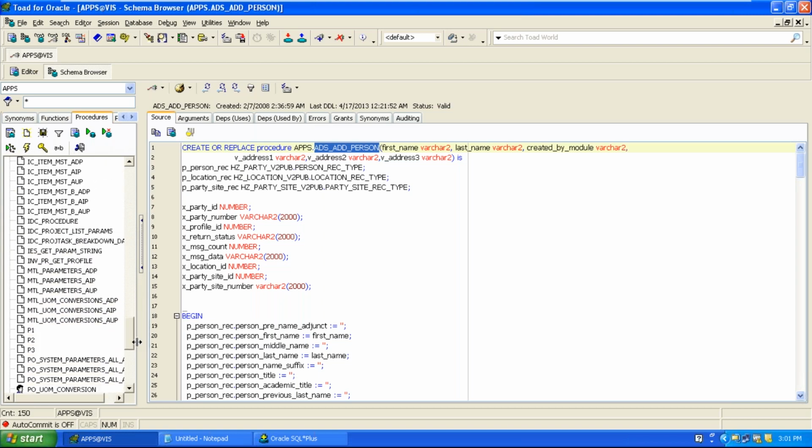Can you see here? Can you see the list of all the procedures? In the procedures tab, you can see the list of all the procedures. Similarly in the functions tab and the synonyms tab. So in the schema browser, you will find the list of all the objects as per the type of the object.